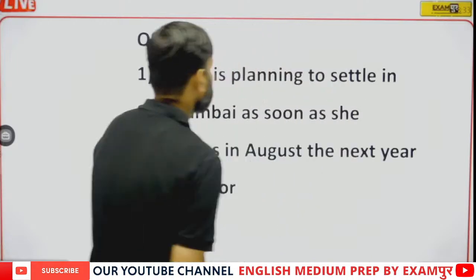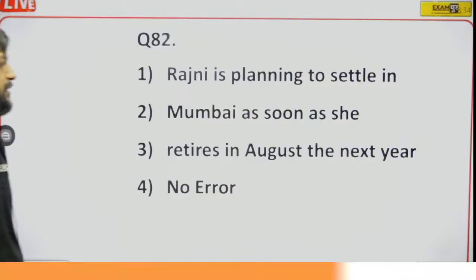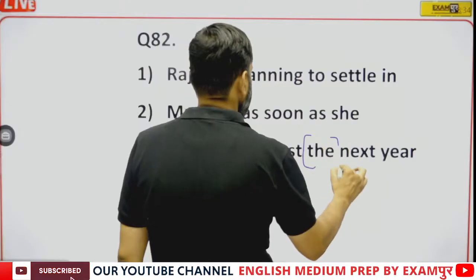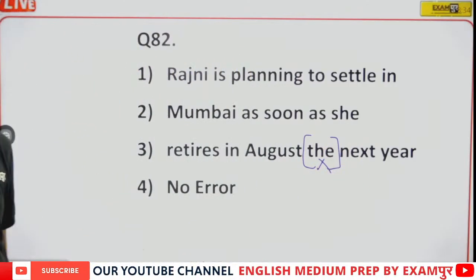Question number 82. Rajni is planning to settle in Mumbai as soon as she retires in August the next year. In August next year. Here the is superfluous. In August next year is the right answer. August the next year is wrong.